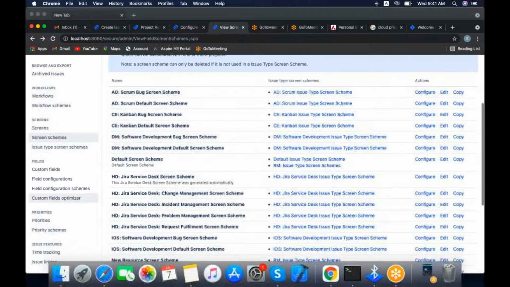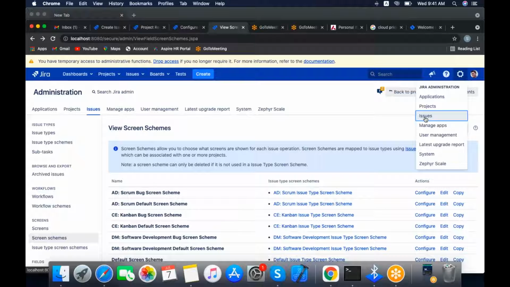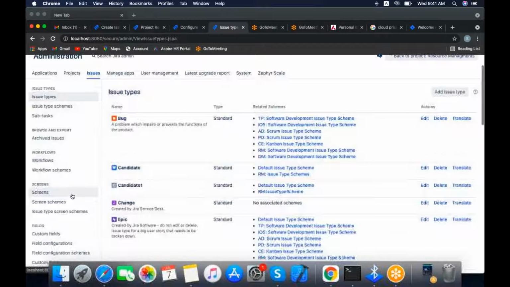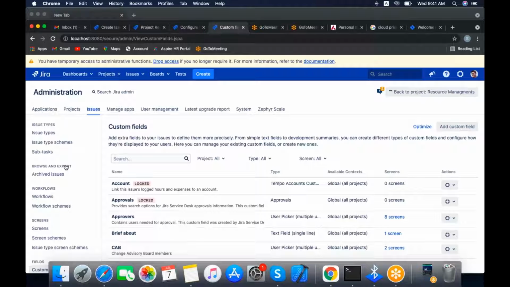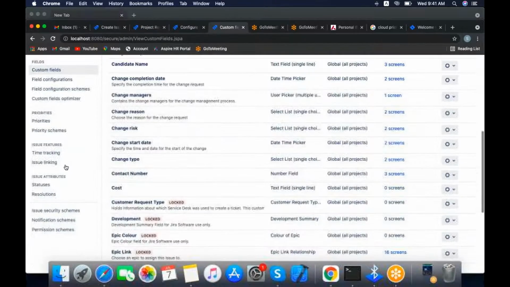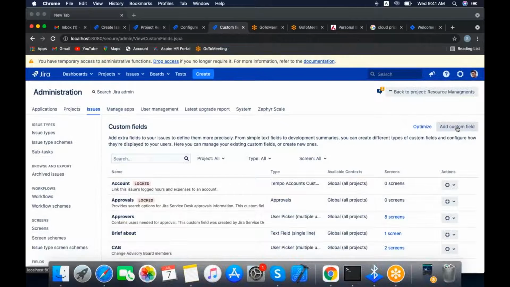Today we will see how we can create the custom fields here. Whenever you click these projects and click issues, yesterday we discussed issue types, issue type schemes, and workflow schemes. And here the options will be custom fields, meaning a field which is not available in Jira's system fields. In fields, there is add custom field.